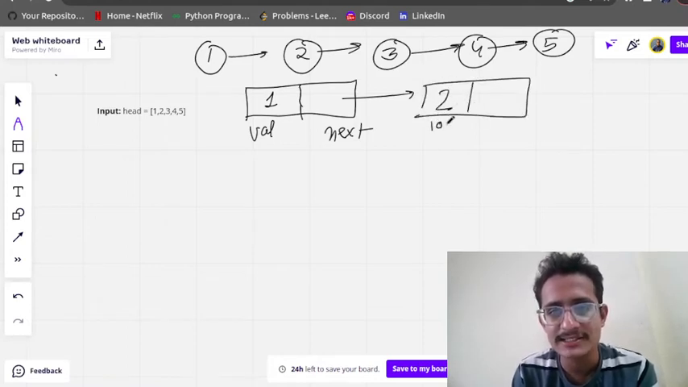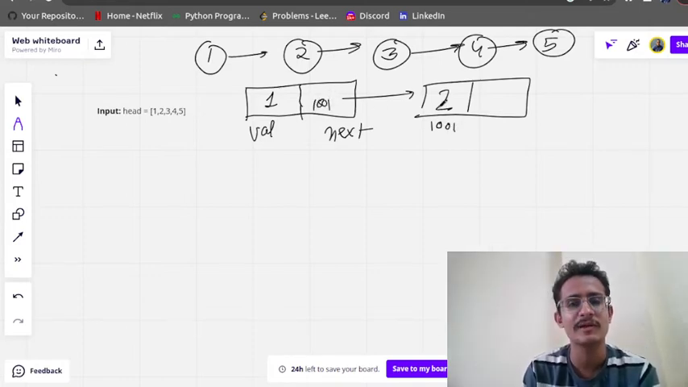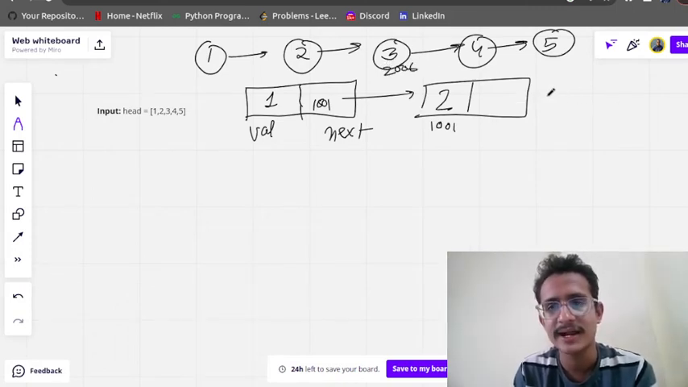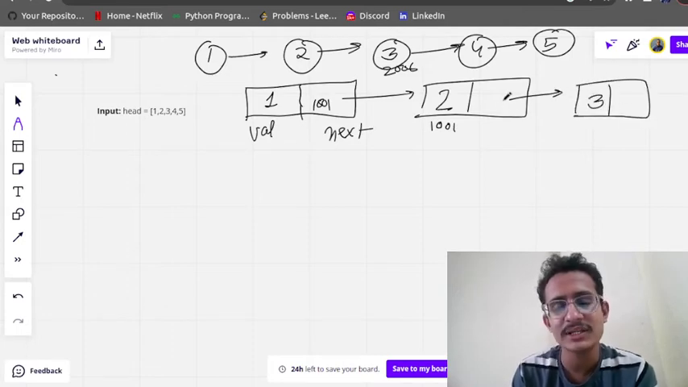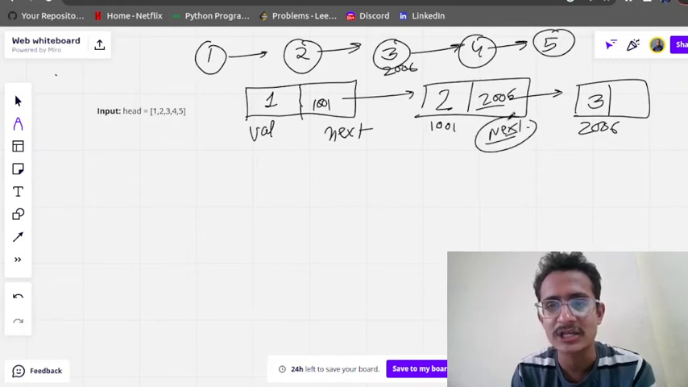Suppose the address here is 1001, so that will be stored in next. Similarly, suppose the address here is 2006. The address will be something random, stored somewhere in memory. So if it is 2006, then in next 2006 will be stored. This is the actual scenario in a linked list.